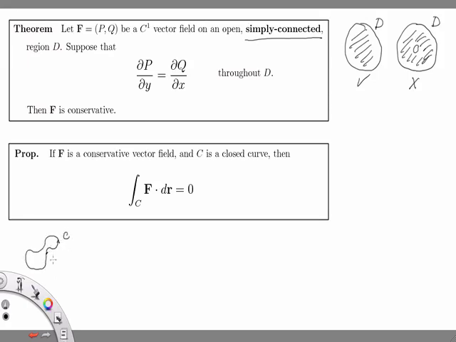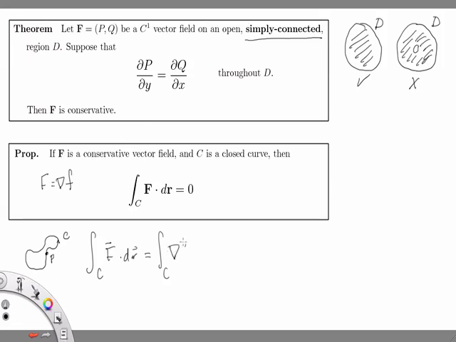So here's C, it's this closed curve, and say it starts and ends at this point P. It doesn't really matter which point we pick, but let's just label one specific point on the curve as P. Then the integral over C of F dot dr is the same thing as, well, if F is conservative, that means that F equals the gradient of some potential function, little f.